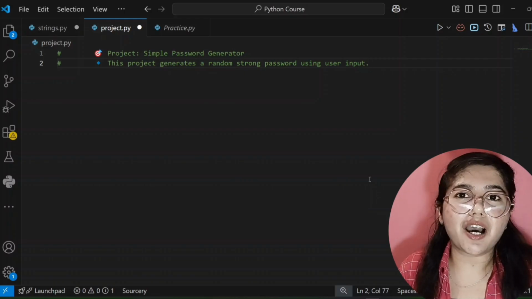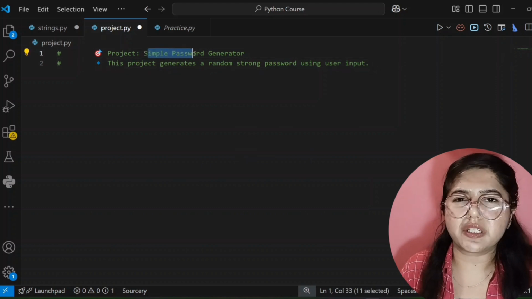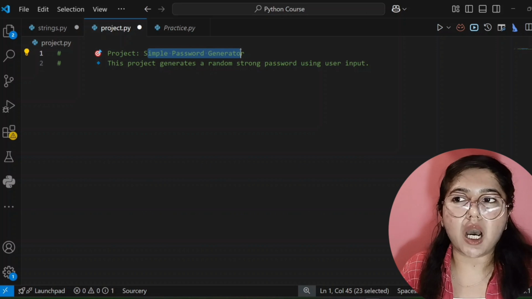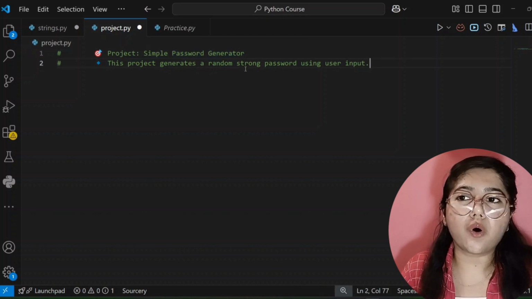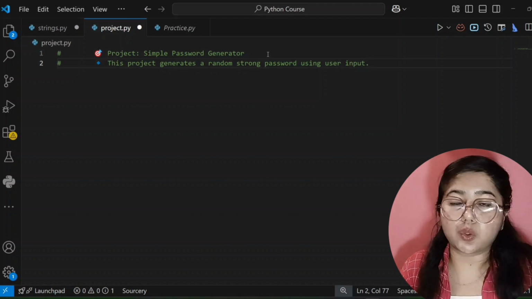So now we will create our mini project, and that is a simple password generator. We have to create code that will ask the user for input, and the user will give input and it will create a secure password for the user. So how will we write its code?